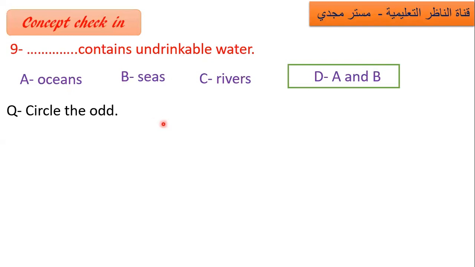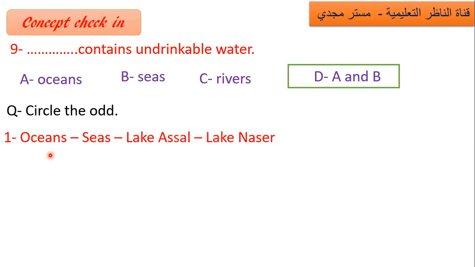Circle the odd one out. Ocean, sea, Lake Asal, and Lake Nasser. Ocean, salt water. Sea, salt water. Lake Asal, salt water. So Lake Nasser is fresh water. So Lake Nasser is out.